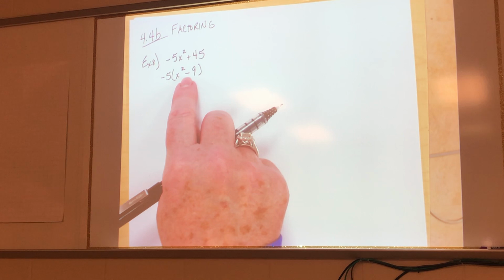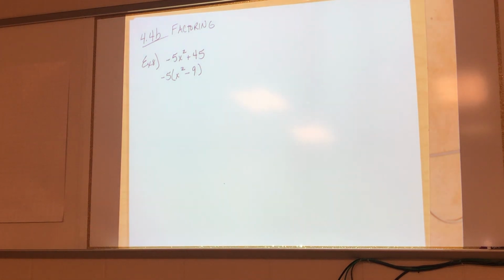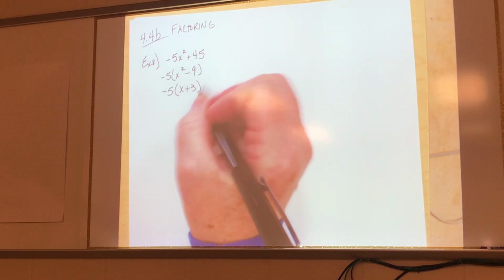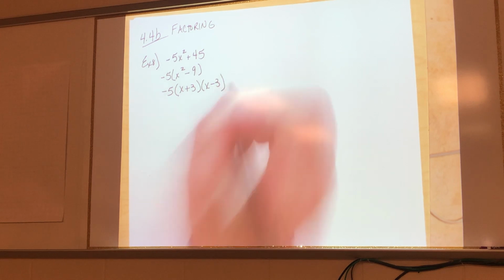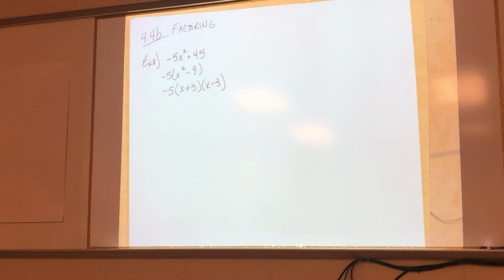A conjugate. Oh, come on, people. Difference of 2 perfect squares. People, y'all better step it up. Okay? Difference of 2 perfect squares. And what does it factor into? X plus 3 and x minus 3. And there's my answer. Okay?